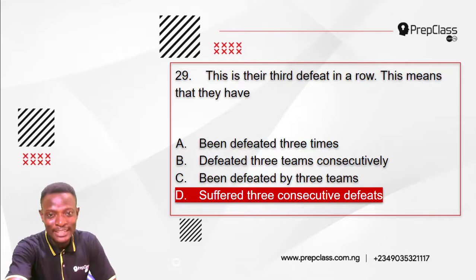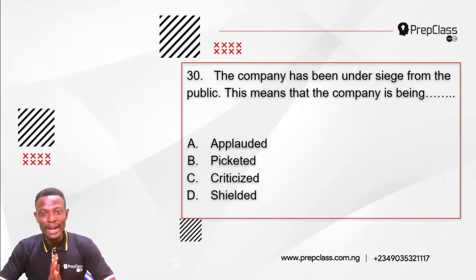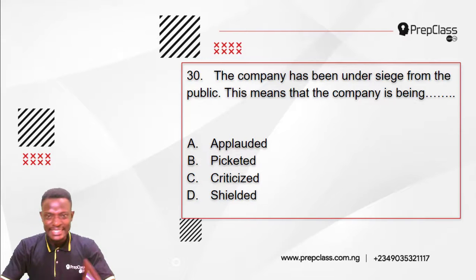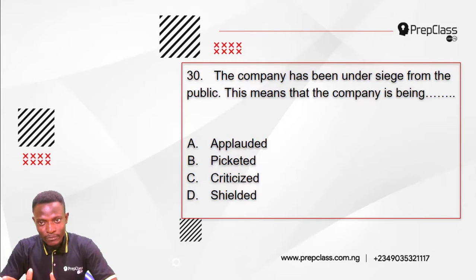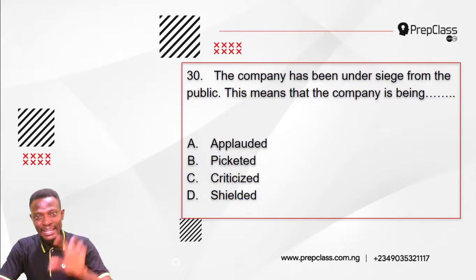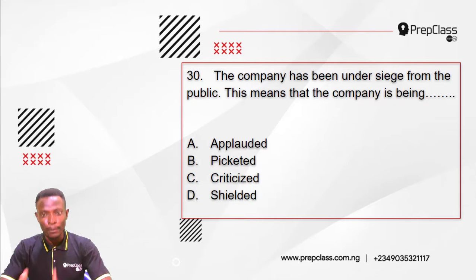Alright, moving on to the next question, question 30. Remember, we have to select the option that has the most appropriate interpretation for this sentence. Question 30 reads, the company has been under siege from the public. This means that the company is being A, applauded. B, picketed. C, criticized. D, this means that the public is being shielded. So which of these options has the most appropriate interpretation for this sentence? The company has been under siege from the public.